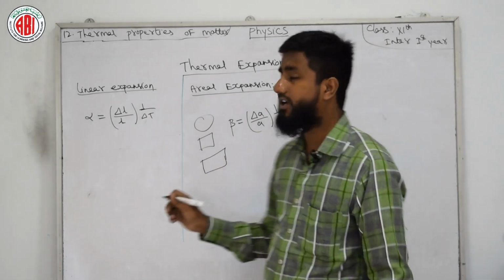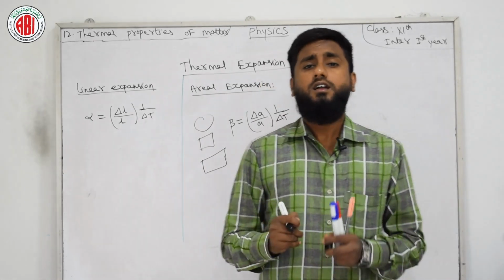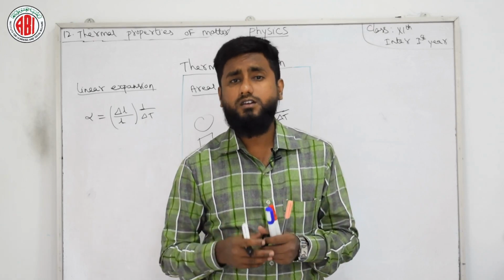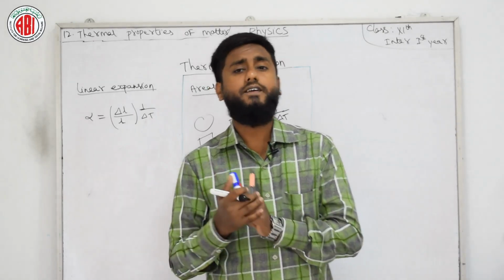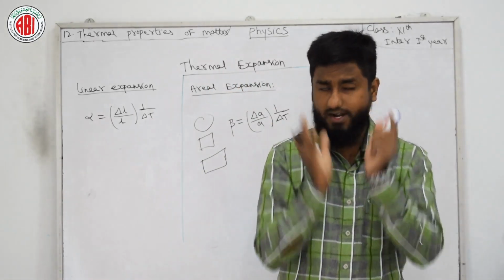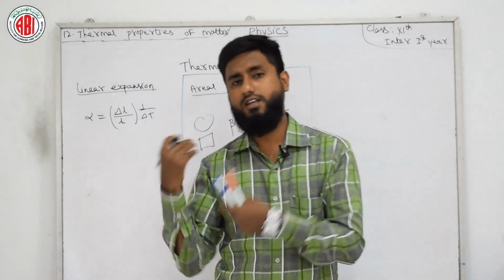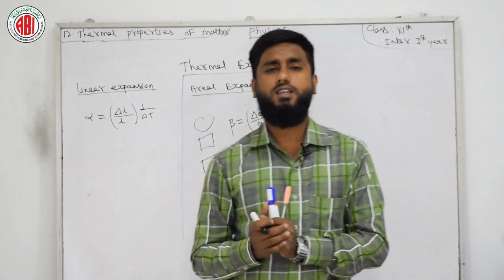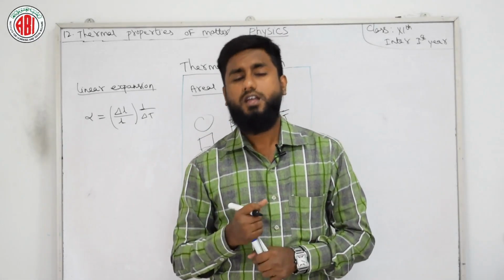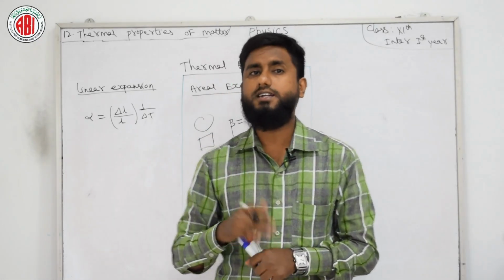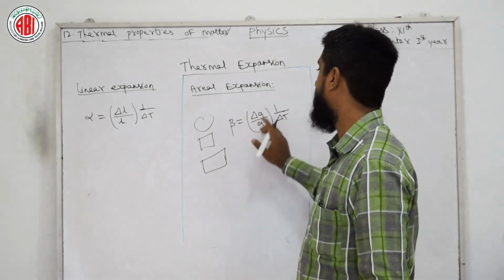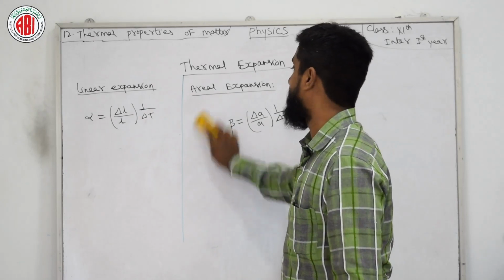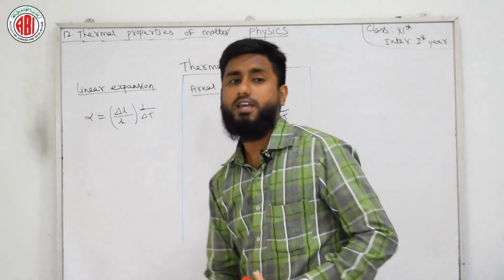Okay, so here we can say that if heat is applied to some matter, the ratio of increase in the area of that matter, it might be a metal plate or anything, per unit temperature raised to its original area. This is nothing but areal expansion, and it is given by beta is equal to delta A by A into 1 by delta T. This is the formula for areal expansion.